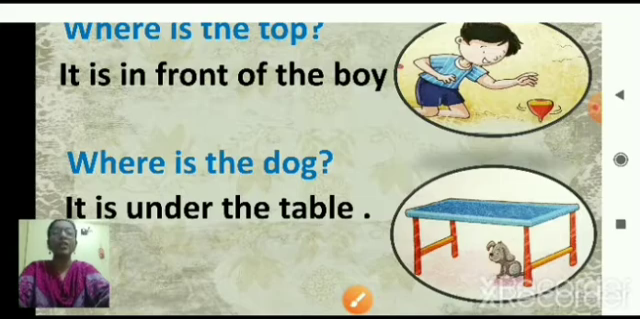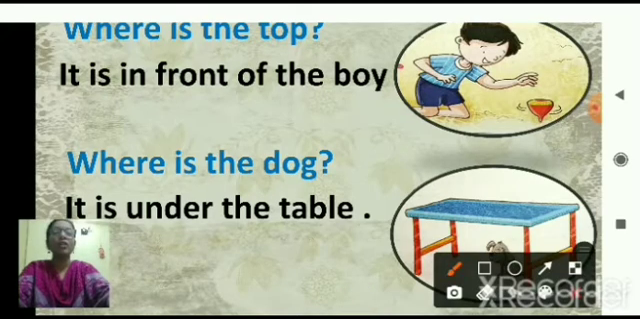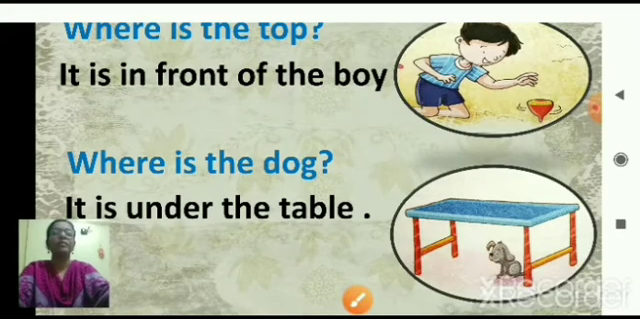So where is the dog? It is under the table. Now tell me, which is the position word here? Yes, under. So under is the position word. So where is the dog? It is under the table. Good, very good. Now next one, we will go to the next one.